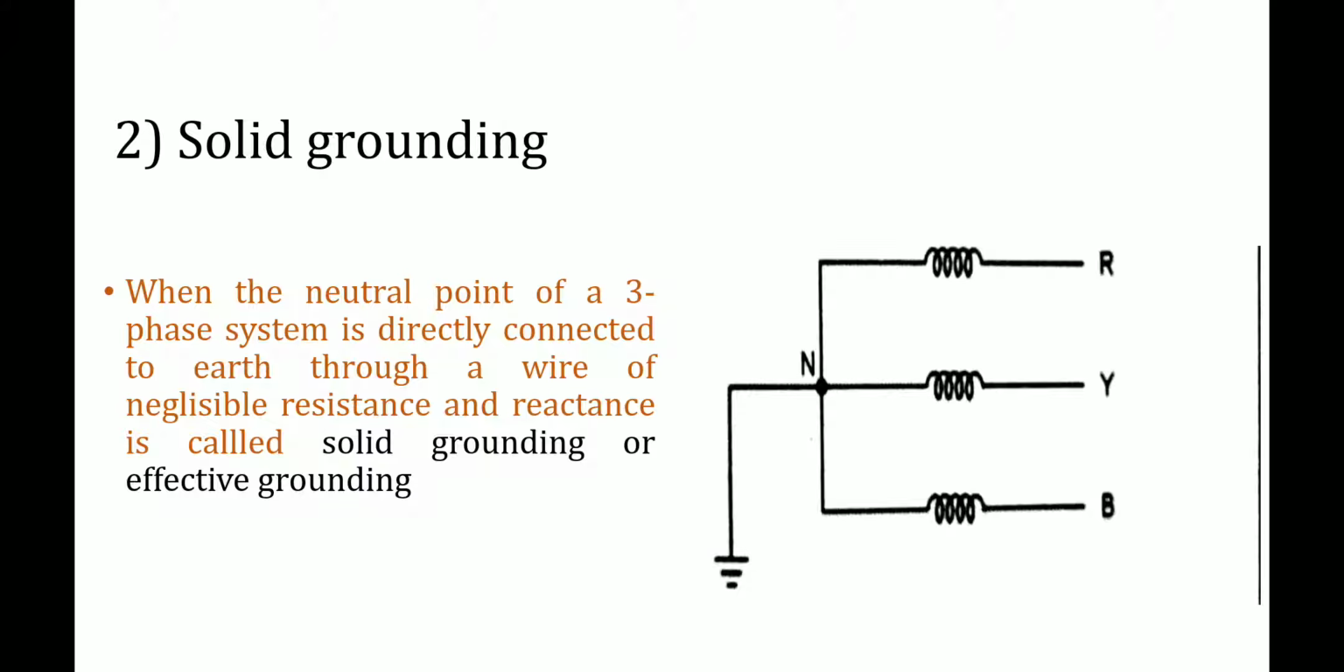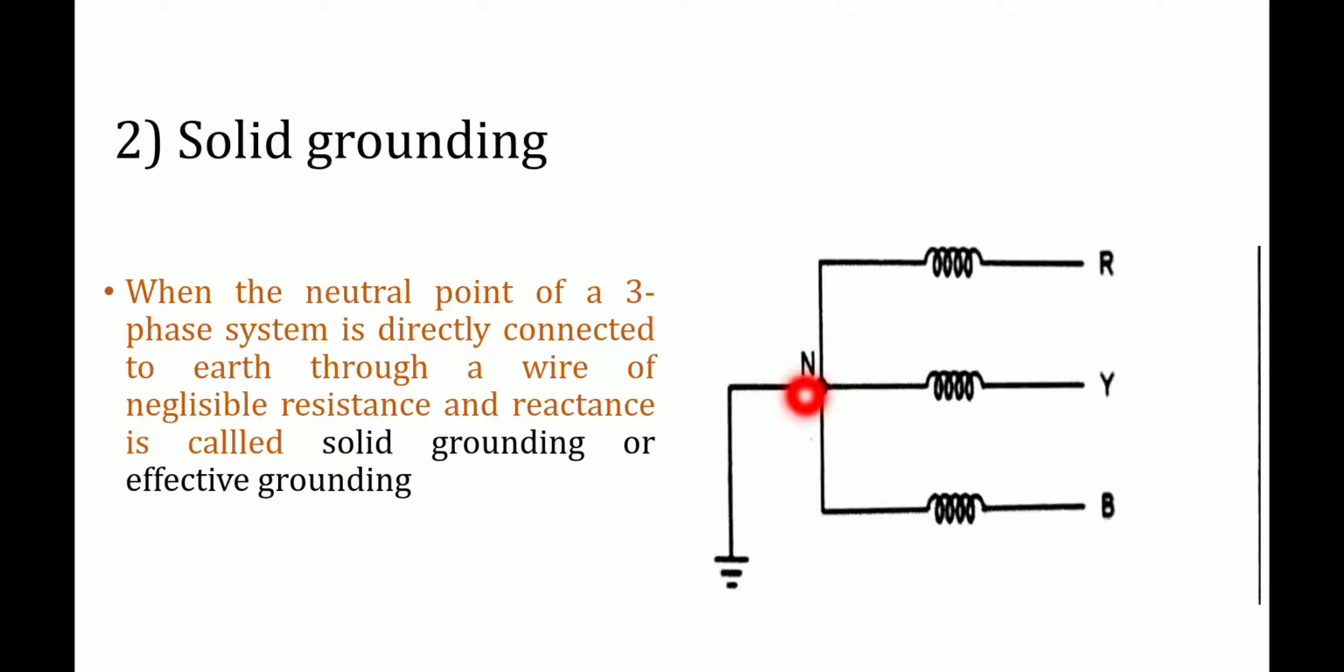This is the diagram for solid grounding. As I told you, the neutral point is directly connected to the earth with the help of a wire, which has negligible resistance and reactance. Keep it in mind, this neutral point is held at the earth potential, because it is solidly grounded. Solidly it is connected to the earth itself. Then obviously the earth potential is maintained at this neutral point.